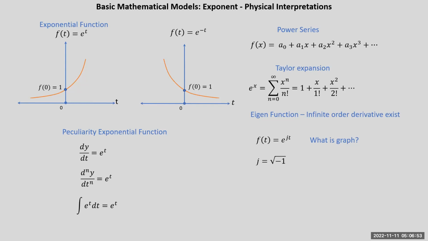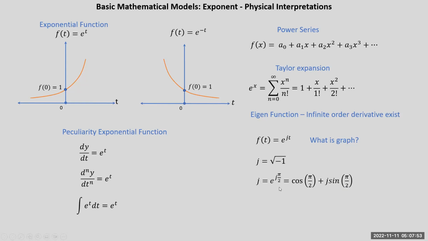So j is the square root of -1. It is again an abstract model to represent complex numbers where the square root of -1 cannot be defined. So it is considered as an imaginary number. Now your number system will have a real part and an imaginary part. Though it sounds abstract, it has a physical interpretation as well, which we will see. How do you represent j? So j can be represented as j is equal to e raised to j pi by 2. According to the Euler identity, it is written as cos of pi by 2 plus j sine of pi by 2. Now cos of pi by 2 is 0, sine of pi by 2 is 1, and therefore you get the original expression as j.